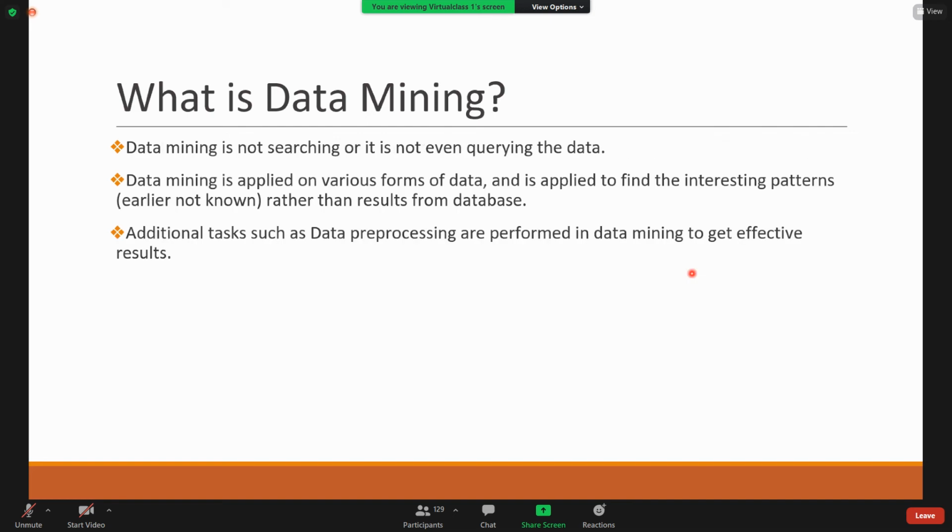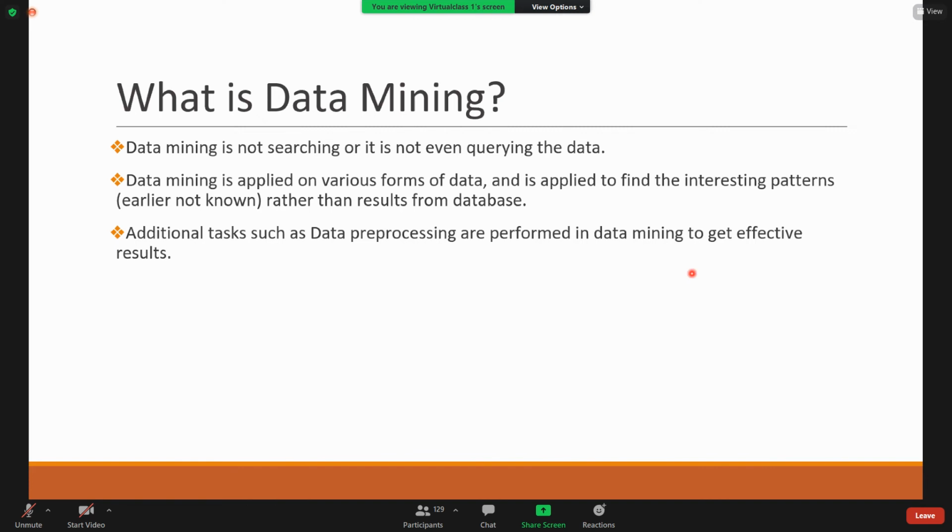And you may have a query in your mind. So we have database management systems. Why do we need this data mining? So a database management system is simply searching the data from the existing data using some queries. You're simply querying the data.